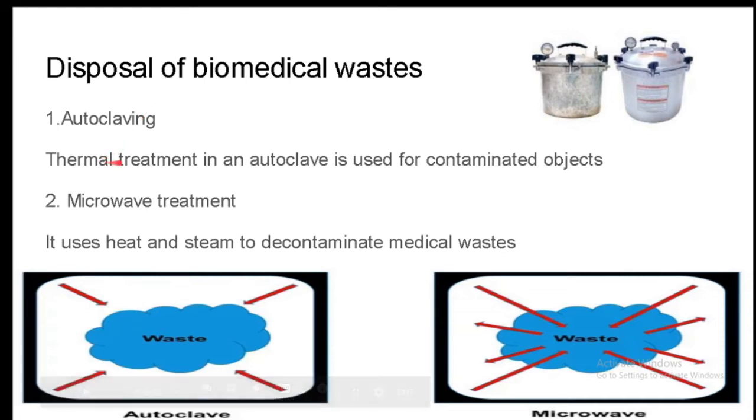Autoclaving is a thermal treatment in an autoclave, and it is typically used for contaminated objects. Examples: needles, scalpels, broken glass, broken capillary tubes, exposed ends of dental wires, etc. An autoclave is in essence a large pressure cooker that uses high temperatures and steam to kill microorganisms. Medical waste decontaminated through autoclaving can then be handed over to the waste disposal authorities for off-site disposal.